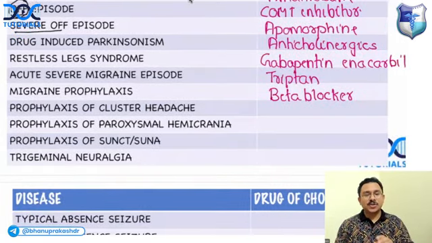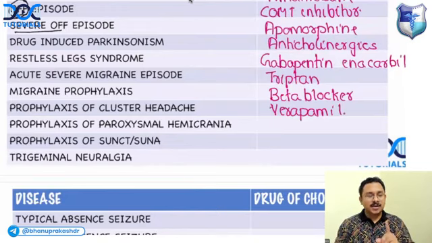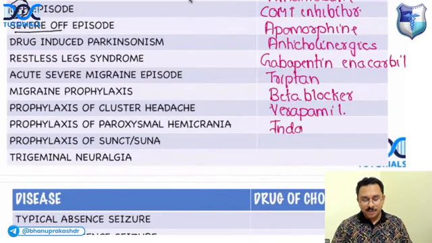What is the drug of choice for prophylaxis of cluster headache? Answer, verapamil. Verapamil is the drug of choice. What is the drug of choice for prophylaxis of paroxysmal hemicrania? Not only paroxysmal hemicrania, for hemicrania continua also, the drug of choice is indomethacin.